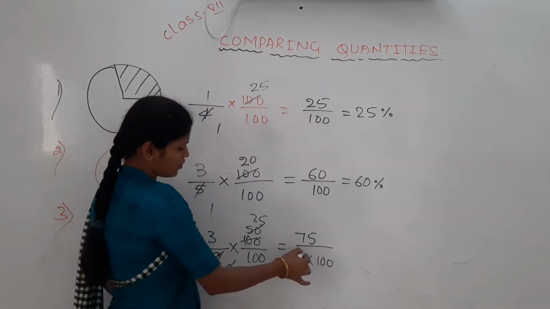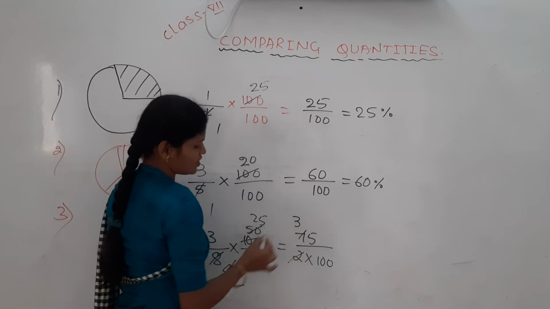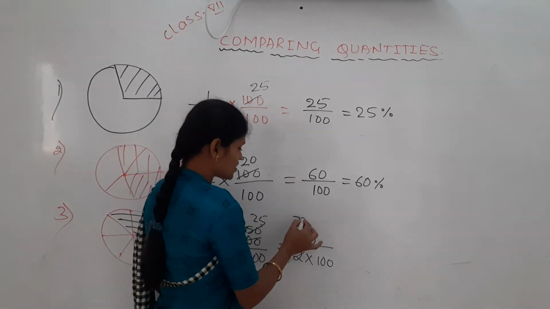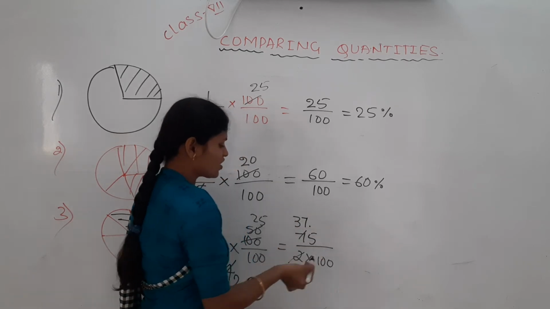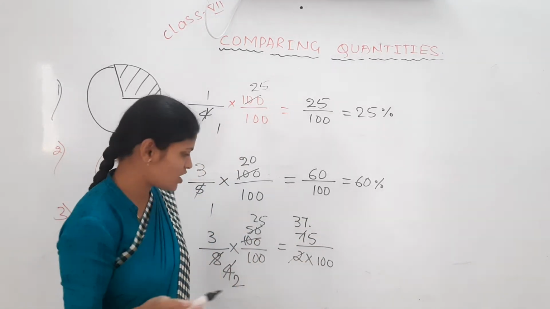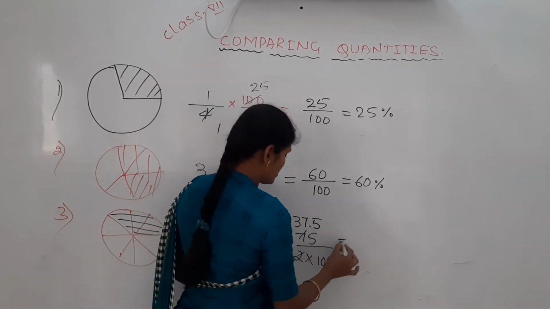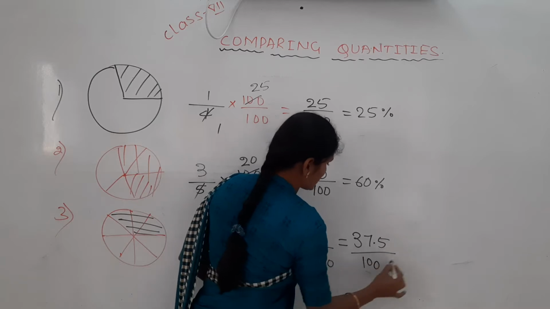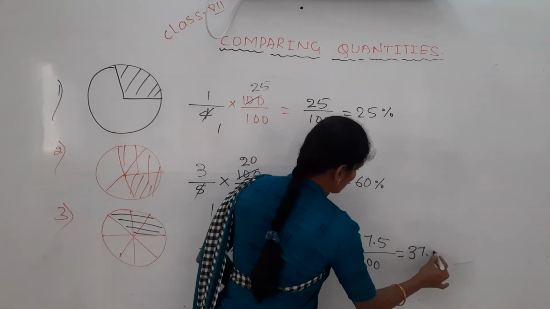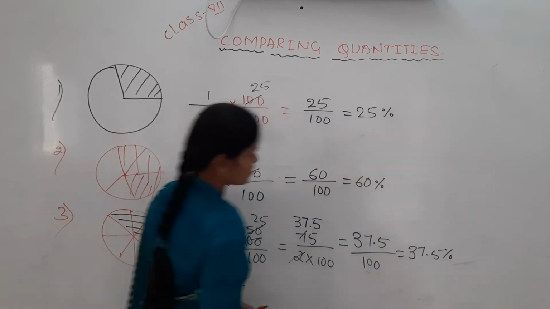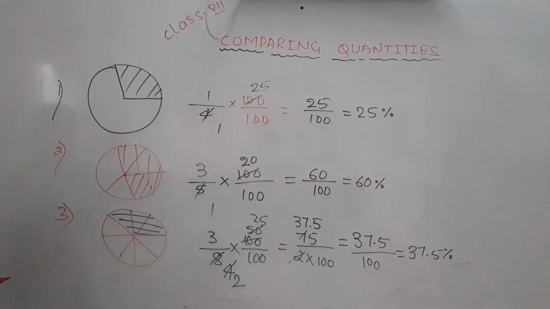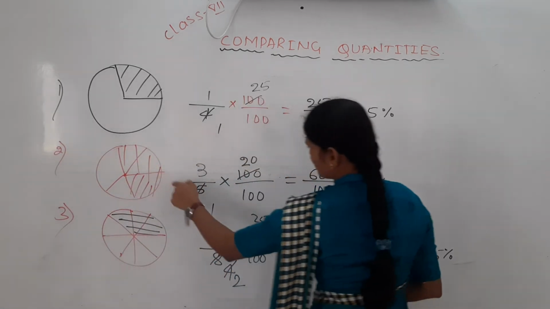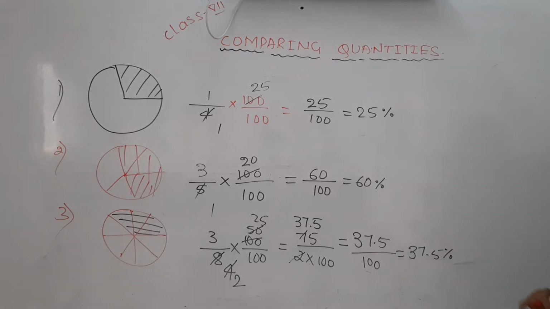Now 2 1s are 2, 2 3s are 6, 1 remaining, it becomes 15. 2 7s are 14, again 1 remaining, if you give the decimal point it becomes 10. Next 2 5s are 10. Now it becomes 37.5 out of 100. It is nothing but 37.5%. Like this we have to write the fraction for the colored part, then find its percentage.